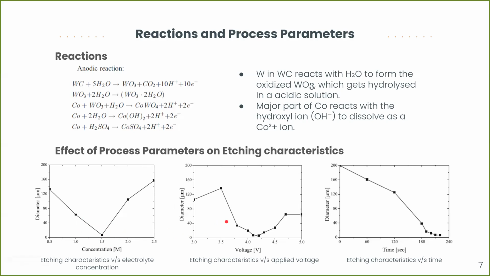Next, we see the voltage. In voltage, what we observed is that for any voltage below 3 volts, the workpiece shape changed to a conical form. And for any voltage above 5 volts, due to excessive CO2 gas generation, the surface quality was not good. So here we have just plotted the graph for 3 to 5 volts, in which the form of the material and the topography of the material was good. I mean, it was in our tolerances. And in that region, we can see that we get maximum MRR for around 4.1, 4.2. So that is the voltage that we choose. And in etching time, after 200 to 210 seconds, the length of the workpiece starts decreasing. So we just set our time at that. So this is how process parameters are chosen by doing some experiments.